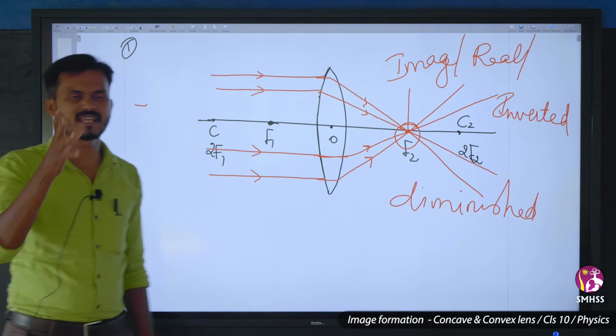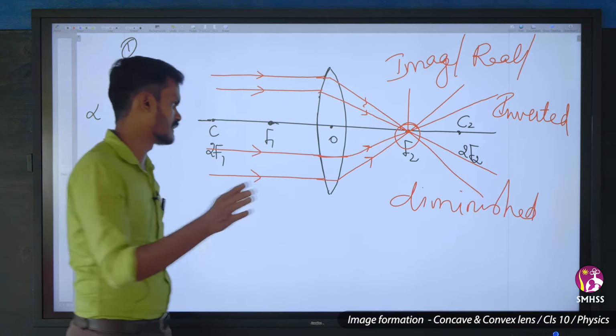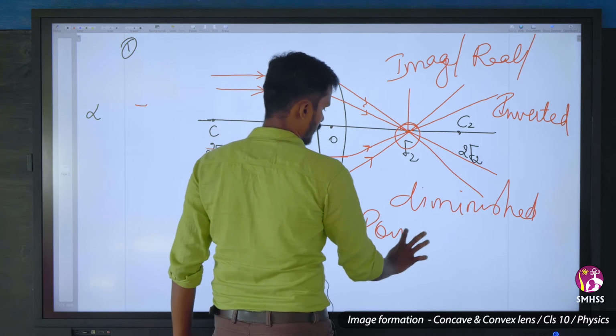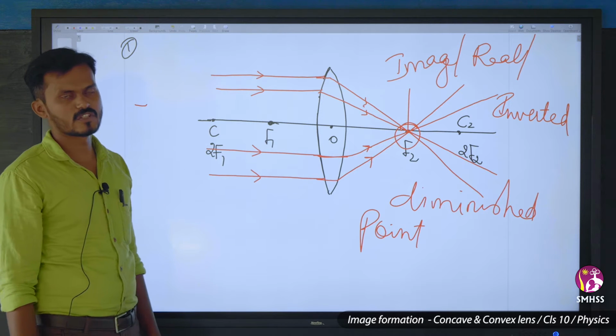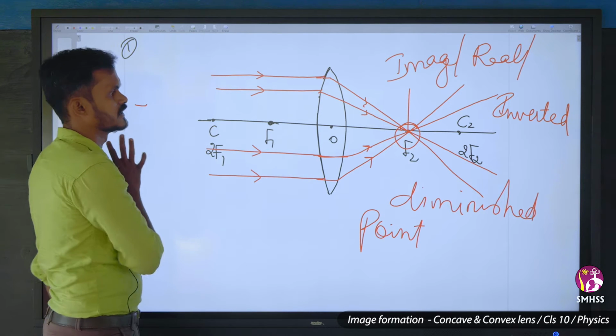That is a point sized image we can take. We can say it as a point sized image, a small image that is lesser than the size of the object. So this is how the image is formed.